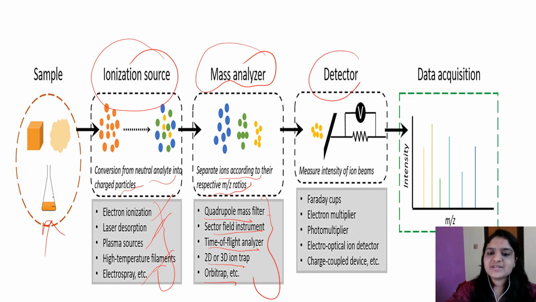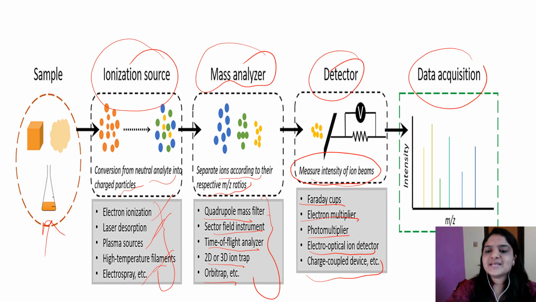Then detectors, various detectors like Faraday cups, electron multiplier, photomultiplier, electro-optical ion detector, charge coupled device. They measure the intensity of ion beams. So the detector measures the intensity of the ion beams and then data is acquired. So we get different proteins. The proteins are identified by the difference in their mass to charge ratio in mass spectrometry.